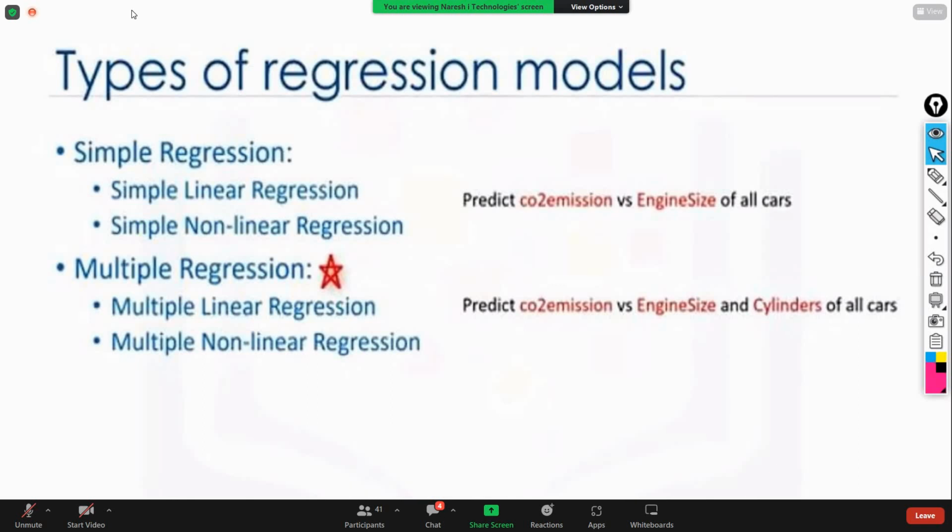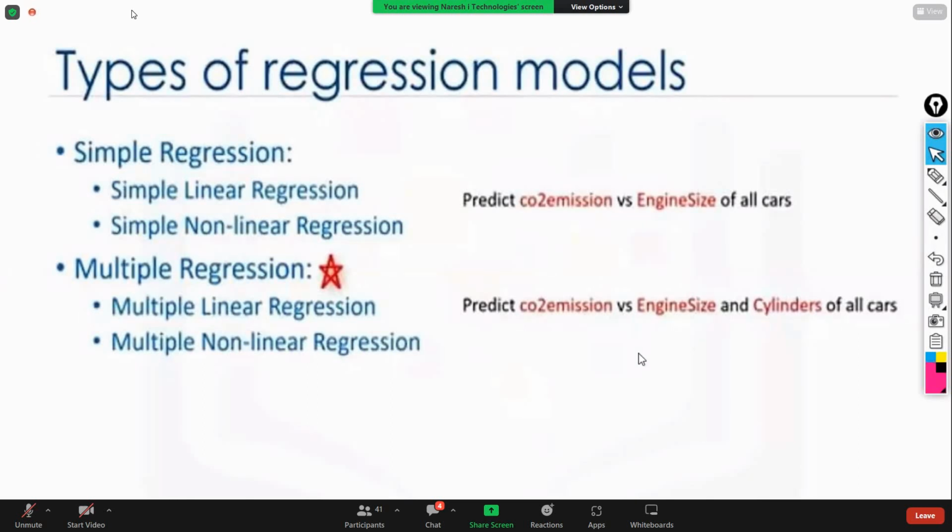If the relation between the independent variable and dependent variable is linear, it is called linear regression. Yes, x is input and y is output. Simple. Exactly. Right?